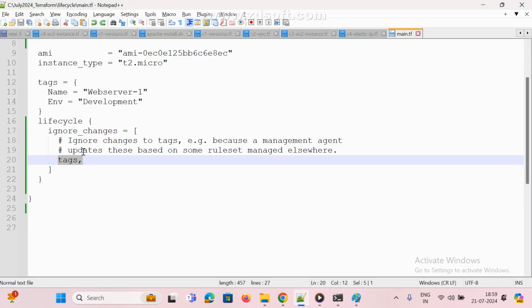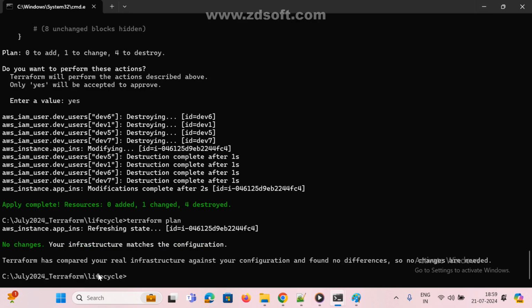I added one tag, ignore changes. What did I tell it to ignore? Tag. If anyone modified any tag, please don't consider that. Please don't consider. Just leave it. So if you want to add like this, see here, now there is no changes. Actually in the real one, what am I doing, I am changing. Got it? Real infrastructure already modified manually.